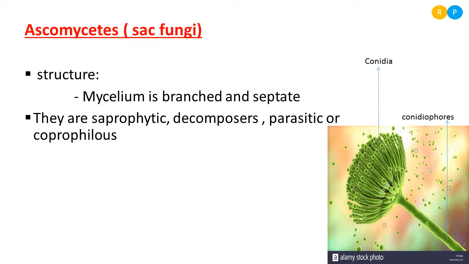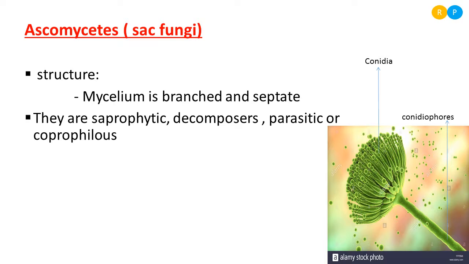Decomposers act on dead and decaying things. That means they will degrade the dead and decaying organic matter, that means they will simplify the dead and decaying matter. Clear? So we have differences between saprophytes and decomposers. Decomposers actually act on dead material, but saprophytic organisms feed on dead and decaying organic matter.